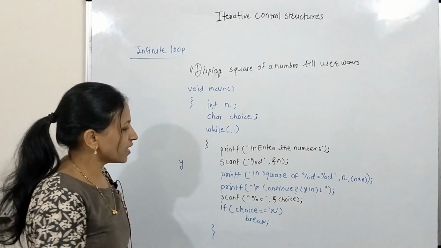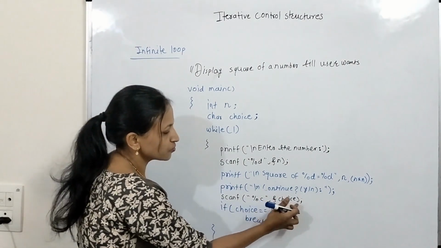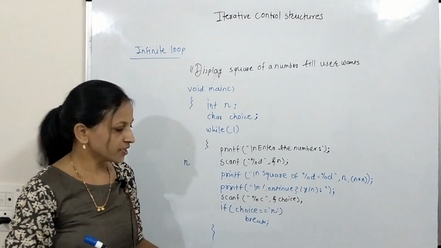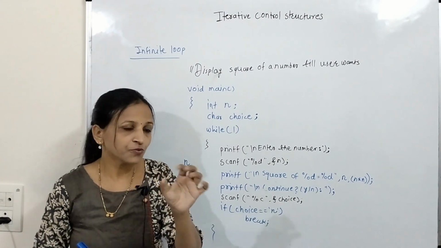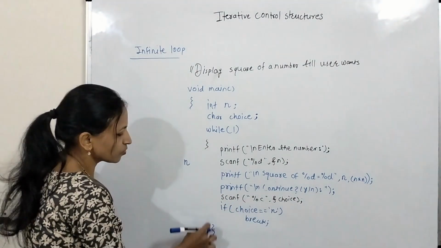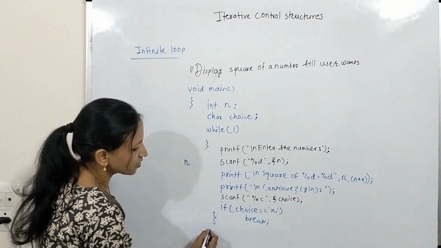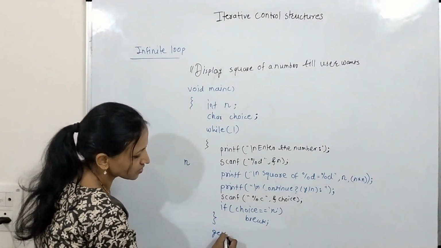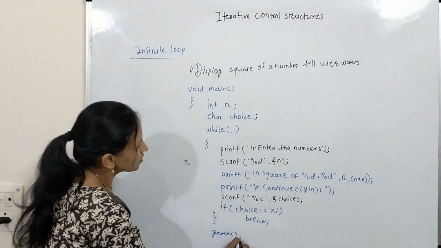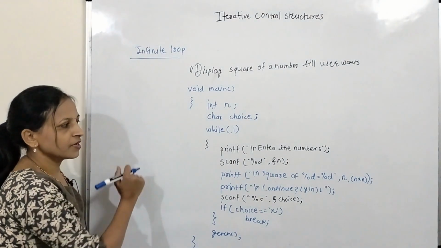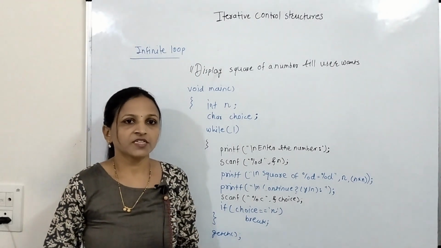Now suppose the user has entered n at any place, in that case this condition will be true and break. Break means just come out of that while. Automatically control comes out of that while loop at this point, like suppose there is getch. In this way it stops. This is the infinite loop concept.